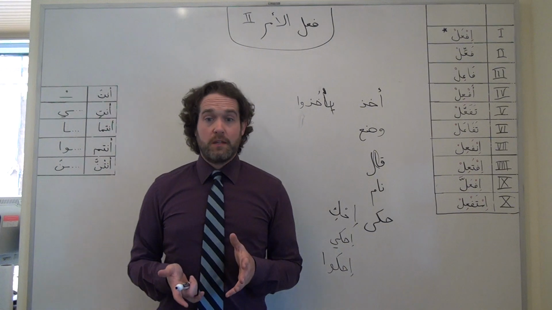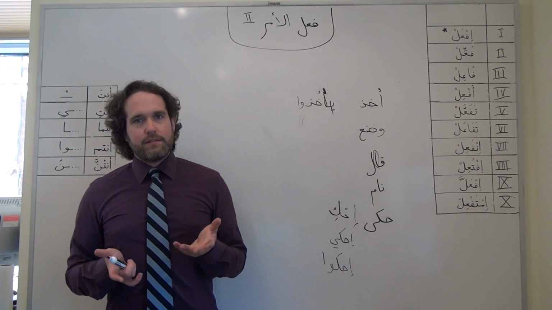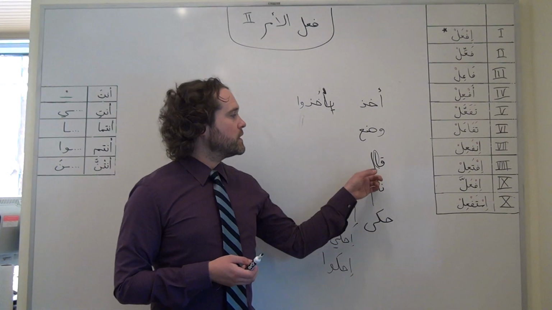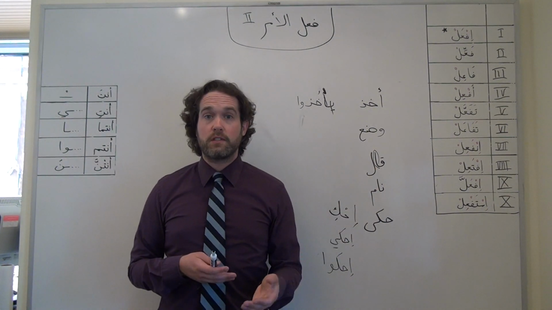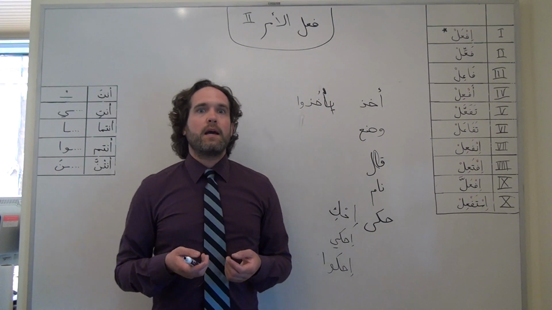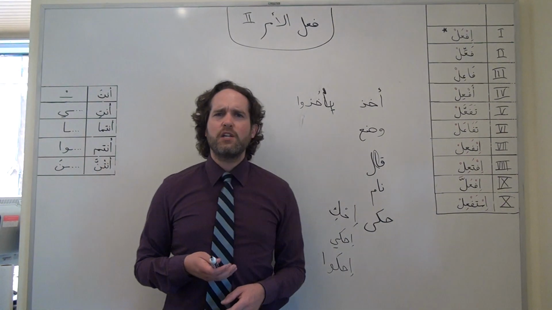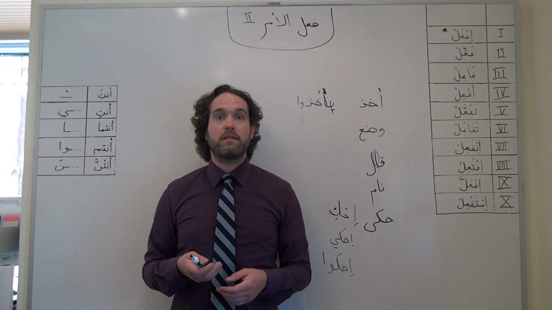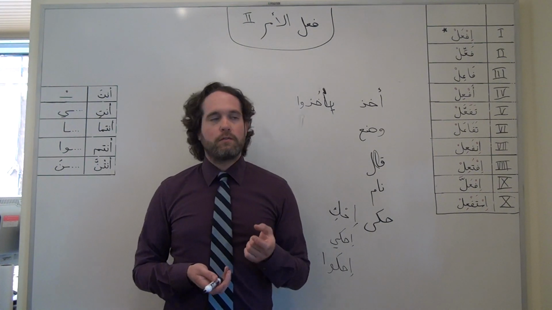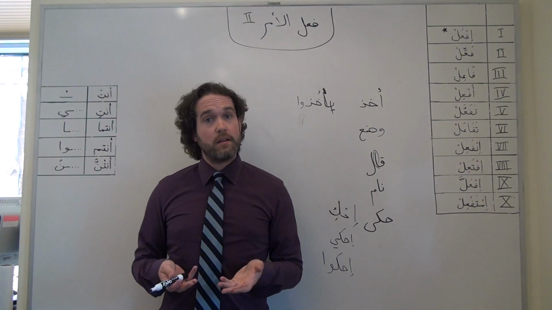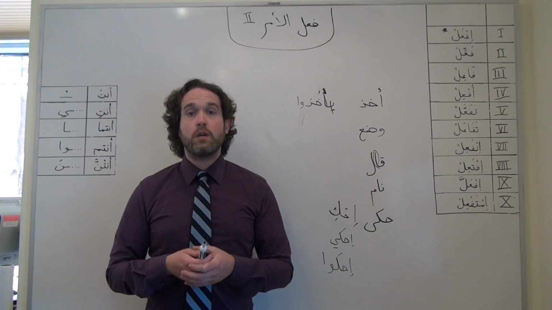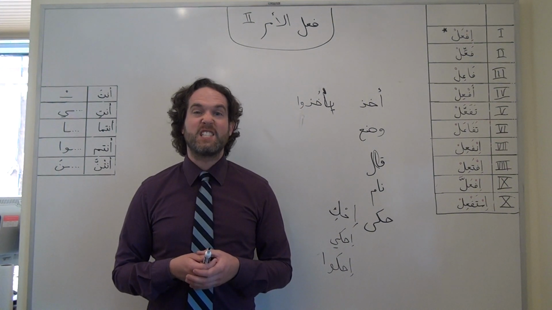In colloquial Arabic, in speech, things tend to be a bit simpler. We can get away with leaving the middle vowel in a verb like qala yaqul, for example, and I can say ul in Shami or in Masri. And similarly, I can address a man in Levantine Arabic and say, talk with me, ihki ma'i, and we're going to hear that longer vowel. But when we are writing formal Arabic, these are the rules that we need to know in order to compose our words correctly and spell them accurately.